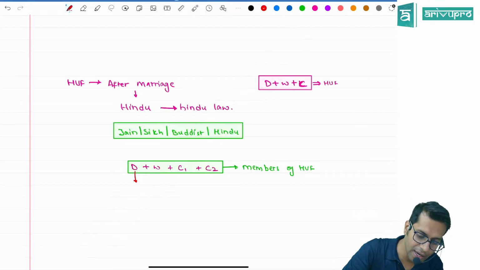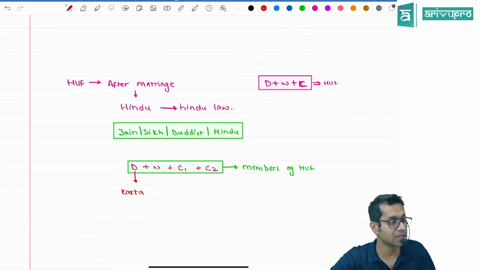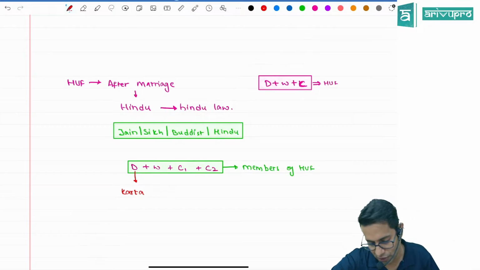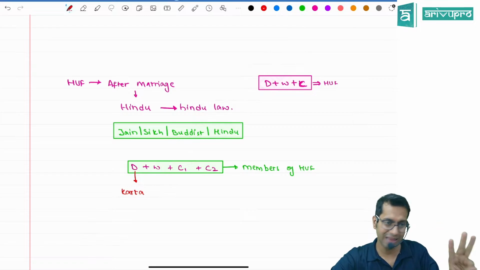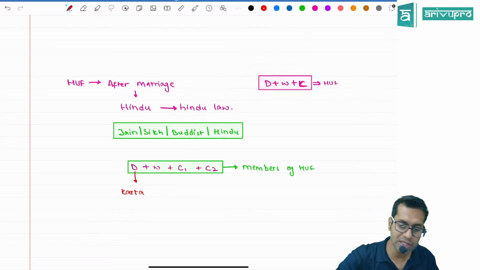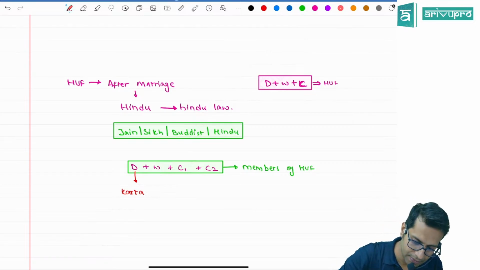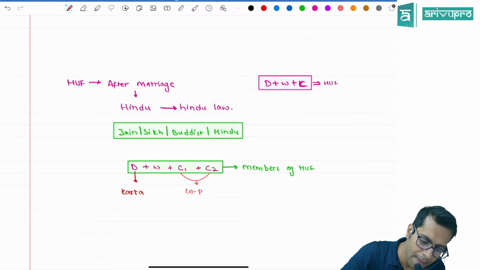This person is called Karta. Karta is the person who is going to manage and control the HUF. Apart from that, there are 3 other members. Out of these 3 members, child 1 and child 2 are called co-parceners. Please note, Karta is also a co-parcener only.